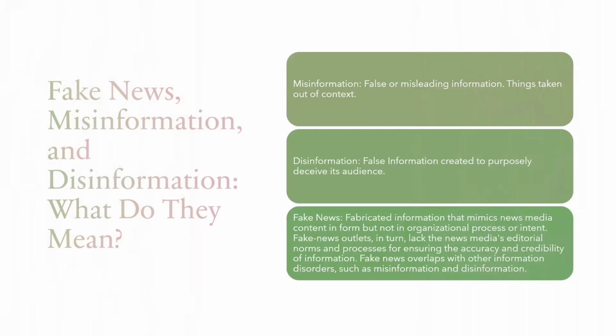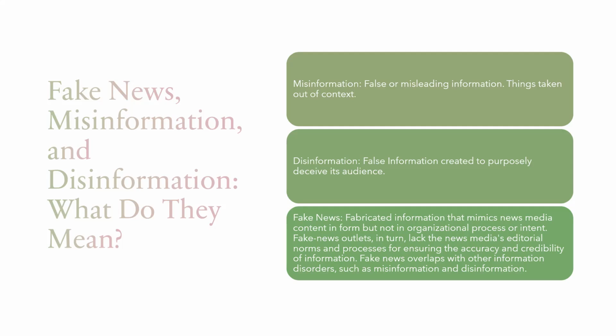Fake news, misinformation, and disinformation. What do they mean? Misinformation is false or misleading information, things that are taken out of context. Disinformation is false information created to purposely deceive its audience. Fake news is fabricated information that mimics news media content in form, but not in organizational process or intent.